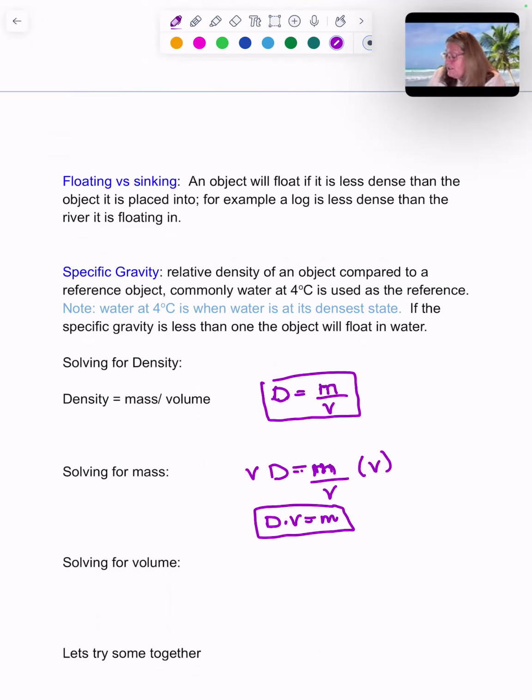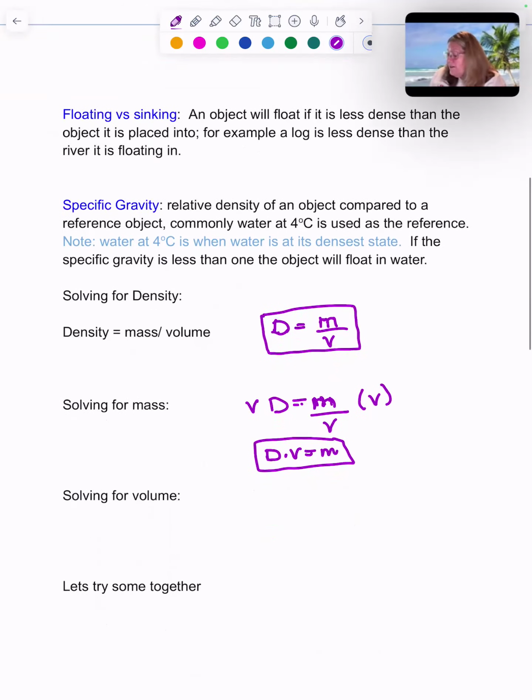We tend to like density as mass over volume. If I needed to solve this for volume, well, I would look at this mass equation here. Density times volume equals mass. If I take and divide both sides by the density, I would have volume by itself because the densities will cancel. So volume is mass over density.